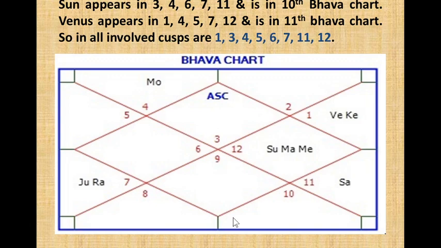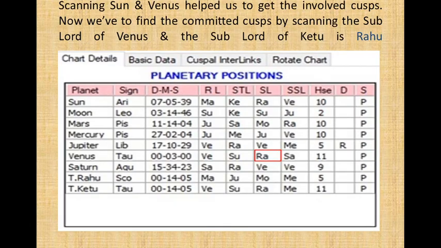Sun appears in 10th in the Bhav chart, and Venus appears in 11th in the Bhav chart. So the total number of cusps that are involved are 1, 3, 4, 5, 6, 7, 11, and 12. Scanning Sun and Venus helps us get the involved cusp. Now we have to find the committed cusp by scanning the sublord of Venus, and the sublord of Venus is Rahu.